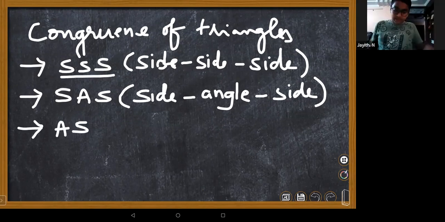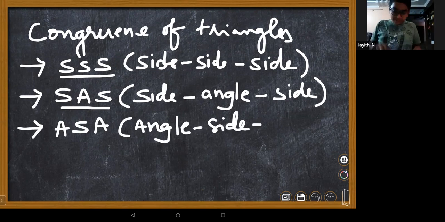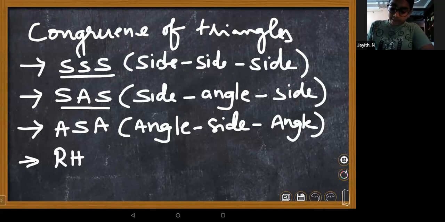Ma'am, first one SSS, right? If under a given correspondence, the 3 sides of one triangle are equal to the 3 corresponding sides of another triangle, then the triangles are congruent. Now SAS.